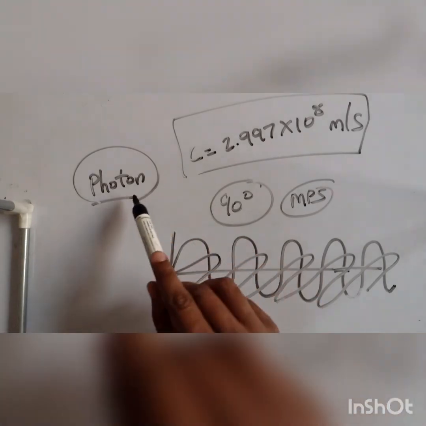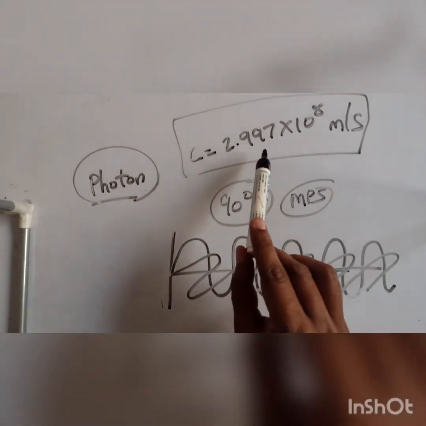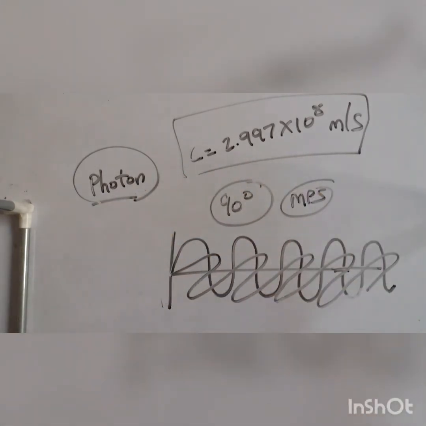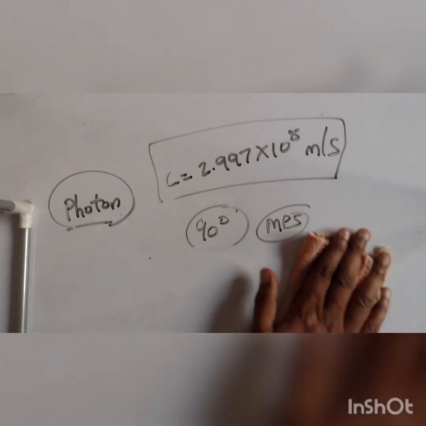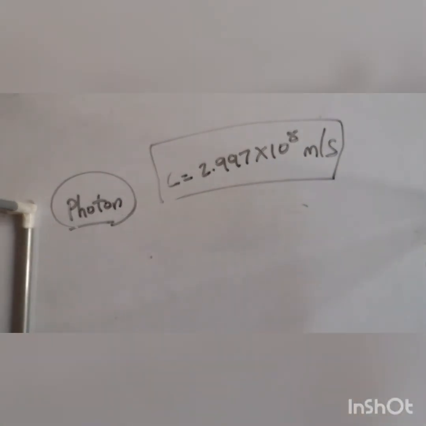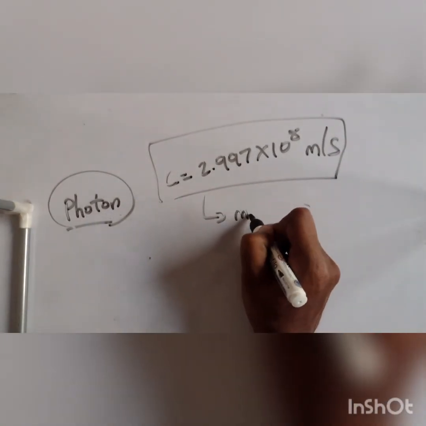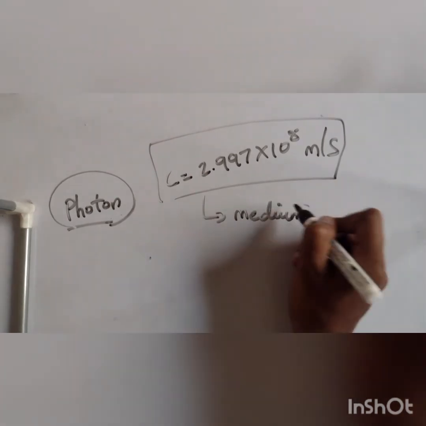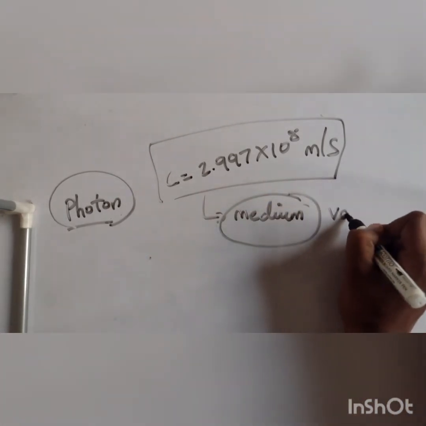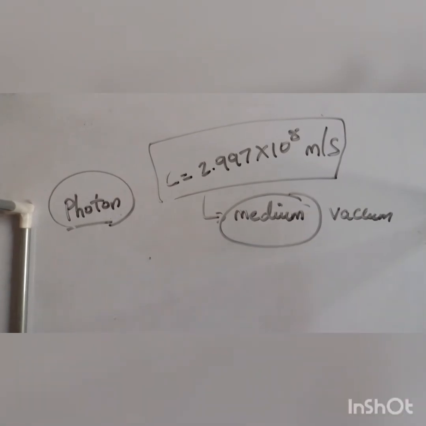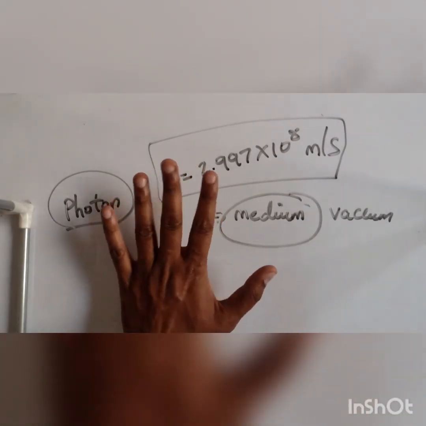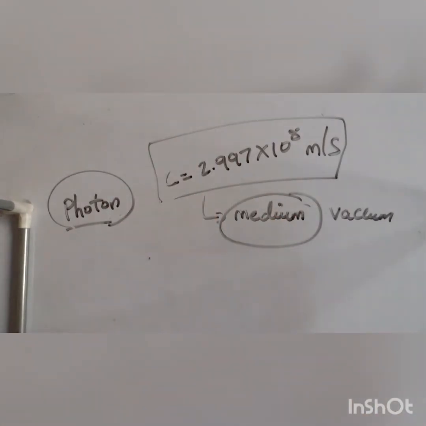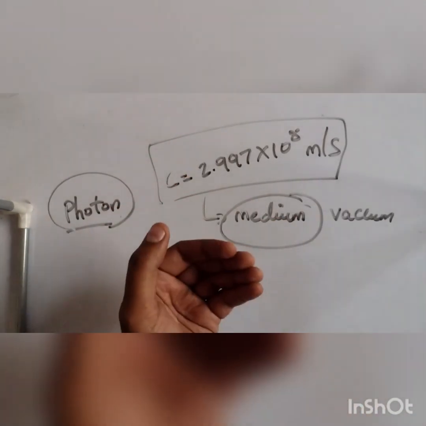Okay, the speed of the photon is 2.997 into 10 raised to 8 meter per second. There is no explanation why it cannot be exceeded, but there is a limitation to this. This is a medium based phenomenon. What is this medium? Here the medium is vacuum. Understand this. If the medium is changed, the speed of light is changed.